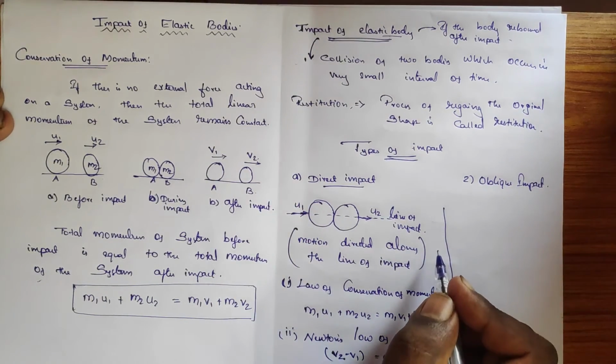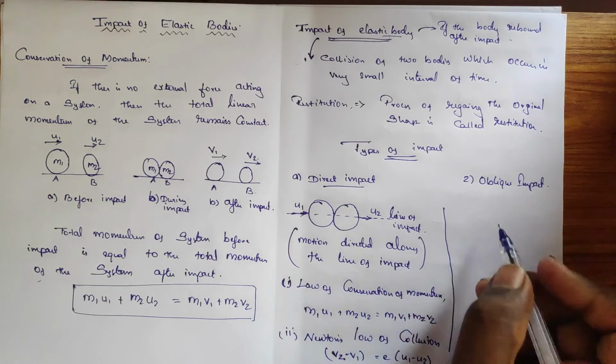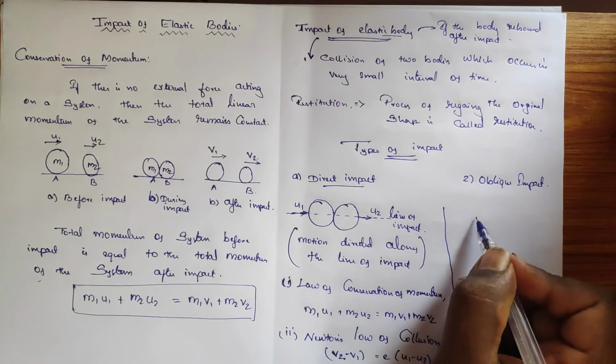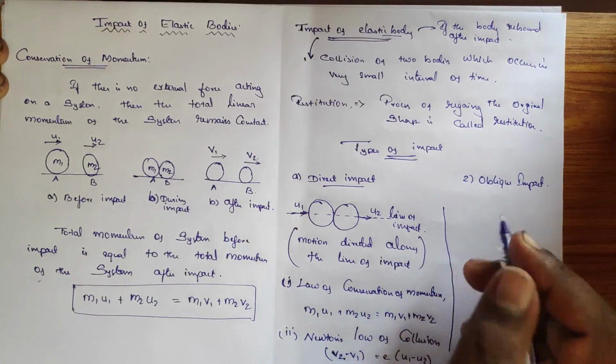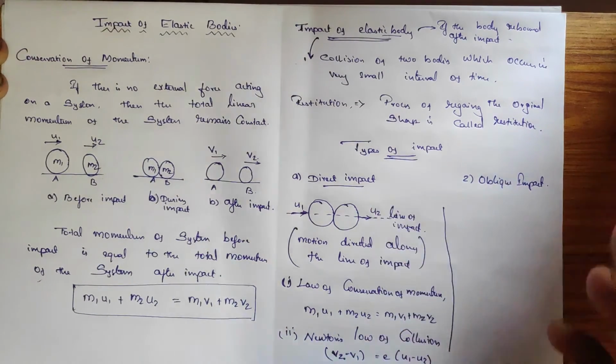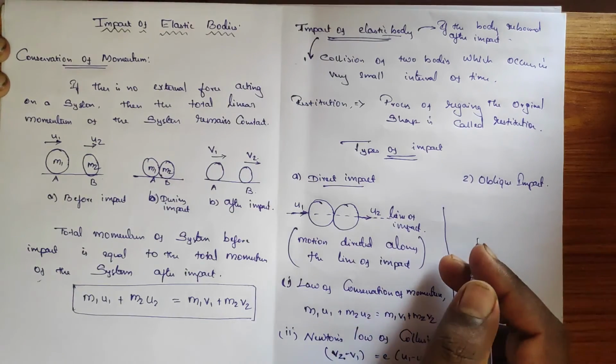Oblique impact, in the sense, is when the motion of the collision of two bodies is not directed along the line of impact.